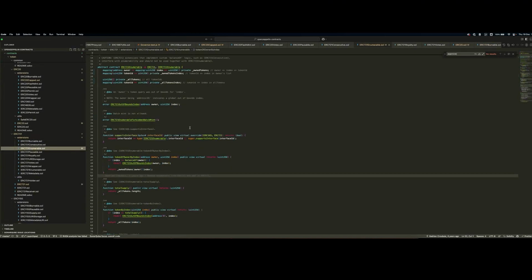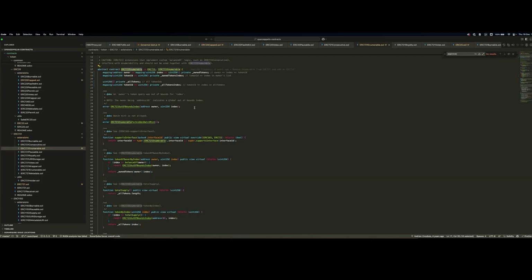Another important standard is the ERC 721 enumerable. This one allows the important functionality of knowing which are the tokens and accessing in an efficient way the tokens owned by an address, or in general, all the tokens that have been minted. It introduces two data structures, in general, 4 in total, but 2 specific concepts, an owner's list and a total tokens list.